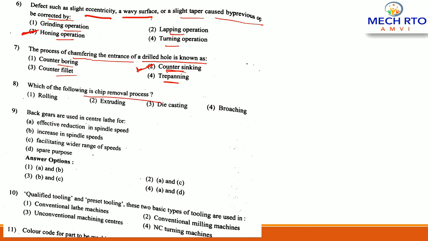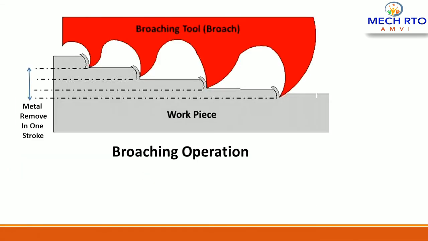Which of the following is a chip removal process? Options: rolling, extrusion, die casting, broaching. So here the chip removal process is the broaching process. As you can see here, this is the broaching process. In the broaching process, material removal rate is high.